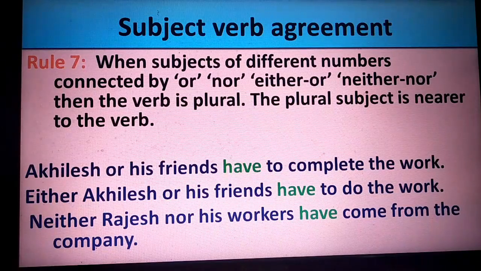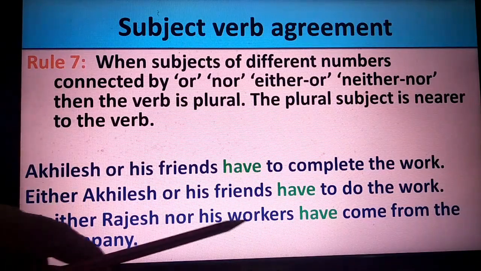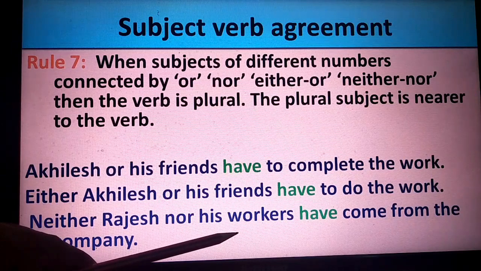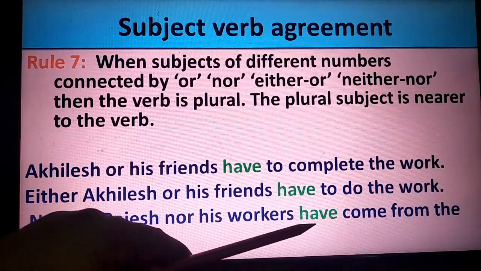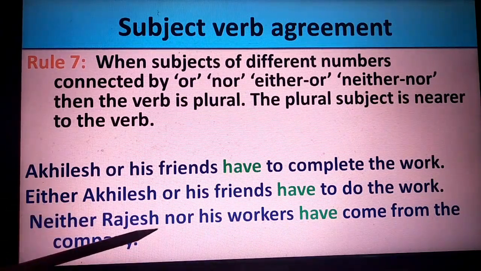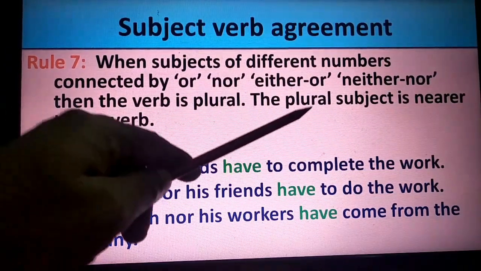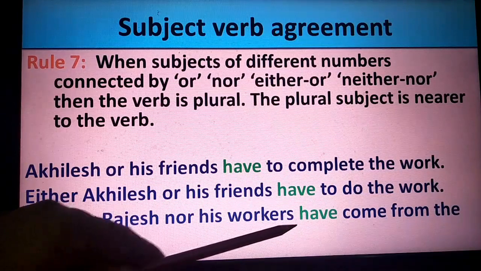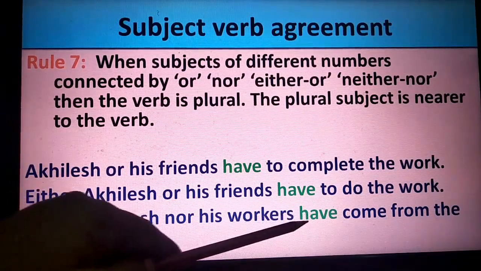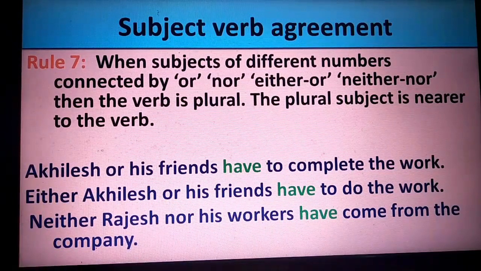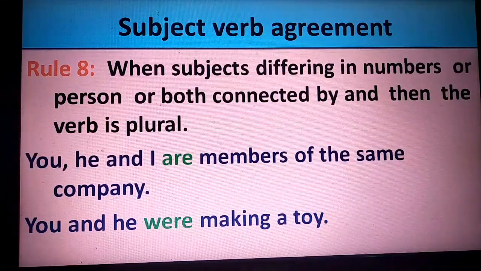Here, his workers is a plural form, and it is connected by neither nor. The verb has to be in the plural, and the plural subject has to be closer to the verb, so all the conditions are fulfilled, therefore the verb is in plural.